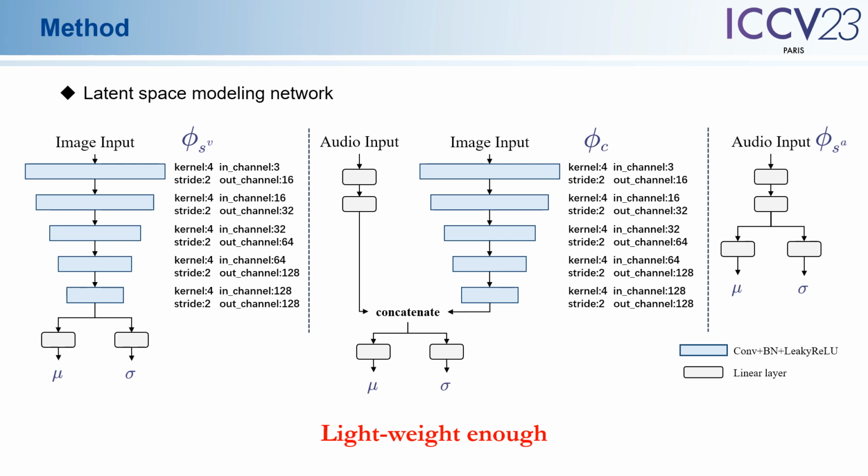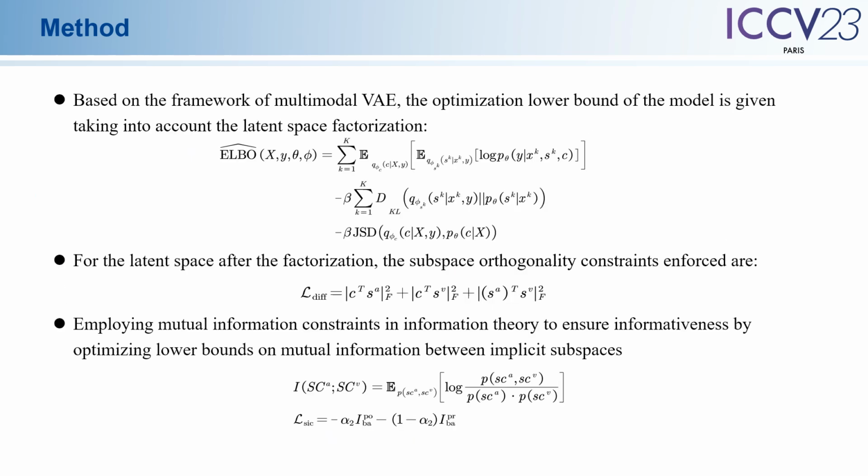As mentioned above, the latent space encoder is an important module of the model proposed in this paper. Here, we show the specific structure of the latent space encoder used in this paper. Each encoder consists of several simple convolutional layers, which ensures the lightness of the whole model without adding too many extra parameters. To ensure the effectiveness of the latent space factorization strategy proposed in this paper, we guarantee a meaningful representation of the latent space and ensure that the factorized subspace contains task-driven shared representation and modality-related specific representation. We designed several different latent space constraints.